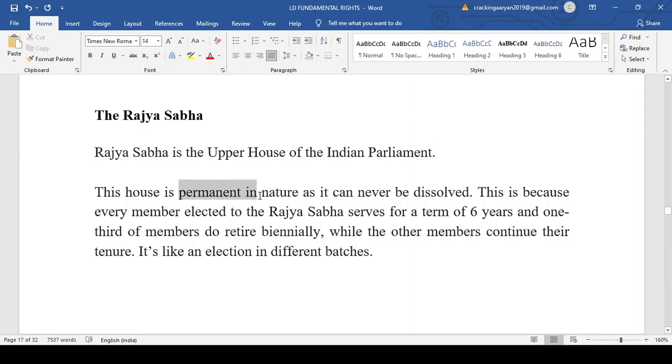These are the things that we have to know from the examination point of view: what is the tenure, and whether the Lok Sabha can be dissolved or not. The Lok Sabha can be dissolved, but the Rajya Sabha cannot be dissolved.